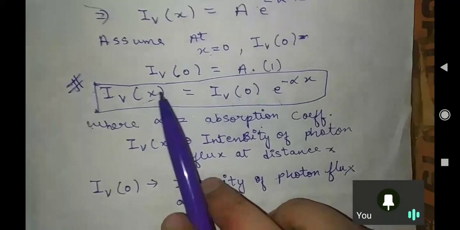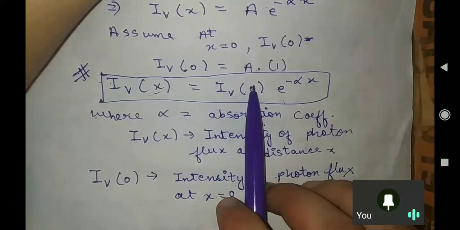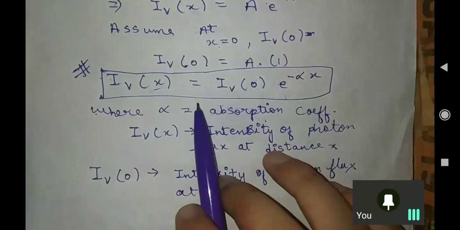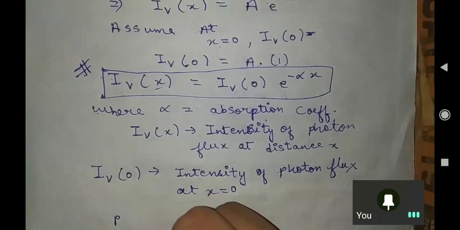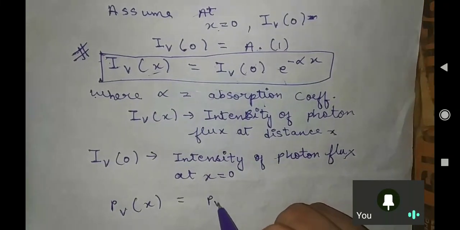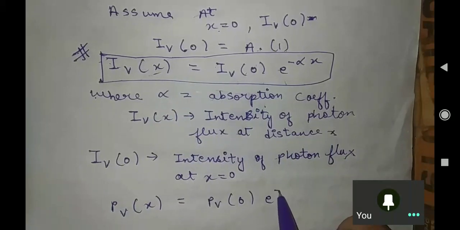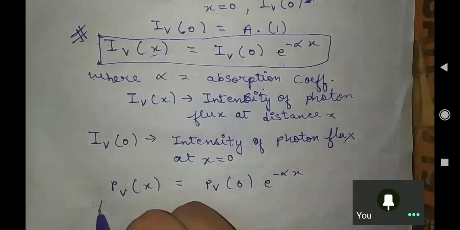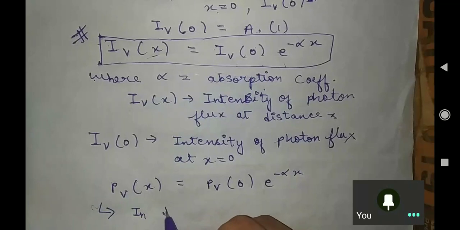This can be power, or this can be your intensity also. People like to say PV(x), in terms of power, I am writing the same equation.